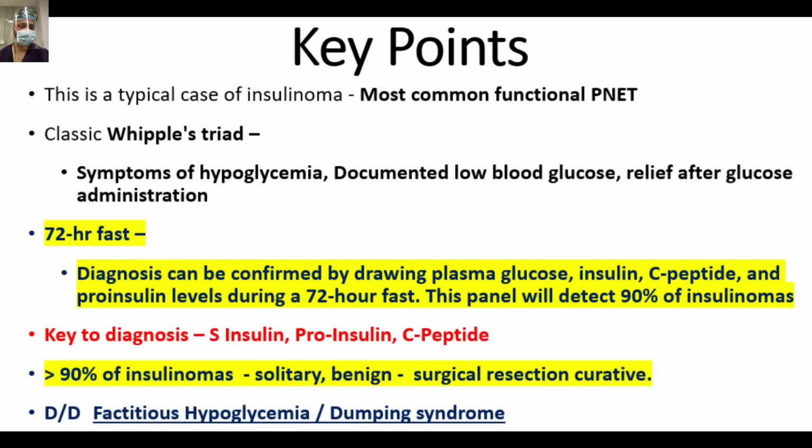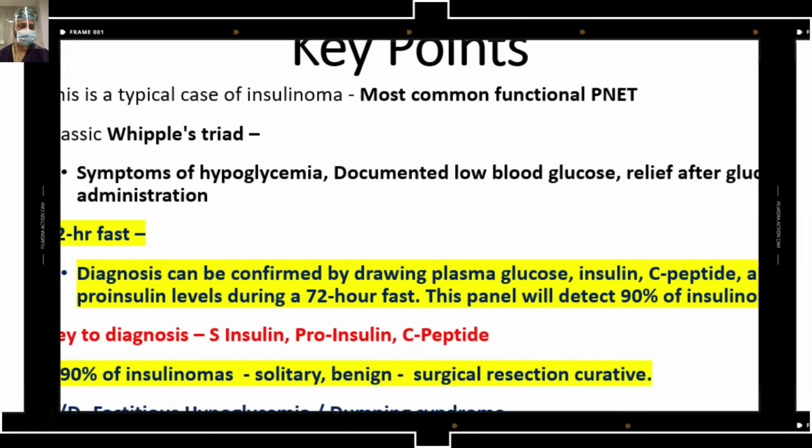Like in this case, the differential diagnosis you have to remember is factitious hypoglycemia and dumping syndrome. In factitious hypoglycemia, the patient will be injecting insulin into himself or herself, but that can be picked up with the help of proinsulin and C-peptide.